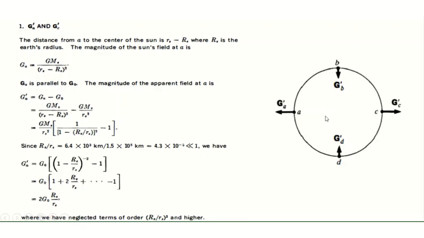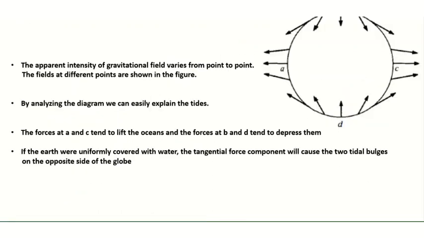Now some important points regarding the tides, or the conclusion. As a conclusion, we can tell that the apparent intensity of gravitational field varies from point to point. It is not the same all over the surface of earth. This diagram shows various points on earth's surface and the field at different points, and analyzing this diagram we can easily explain the tides.